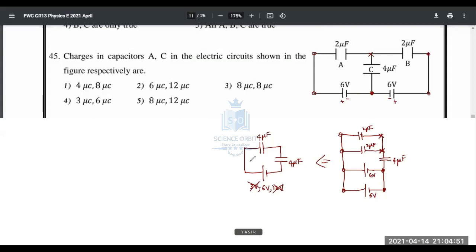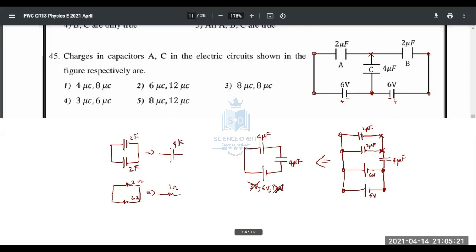Zainab and Zahra, careful. It's not resistors, capacitors. Now you have to be careful. Since you have done electricity also, you should be careful. When you have 2 capacitors like this, if this is 2 and this is 2, then the resultant one is 4. But when you have 2 resistors, if this is 2 and 2, then the resulting one is 1. 4 microfarad.